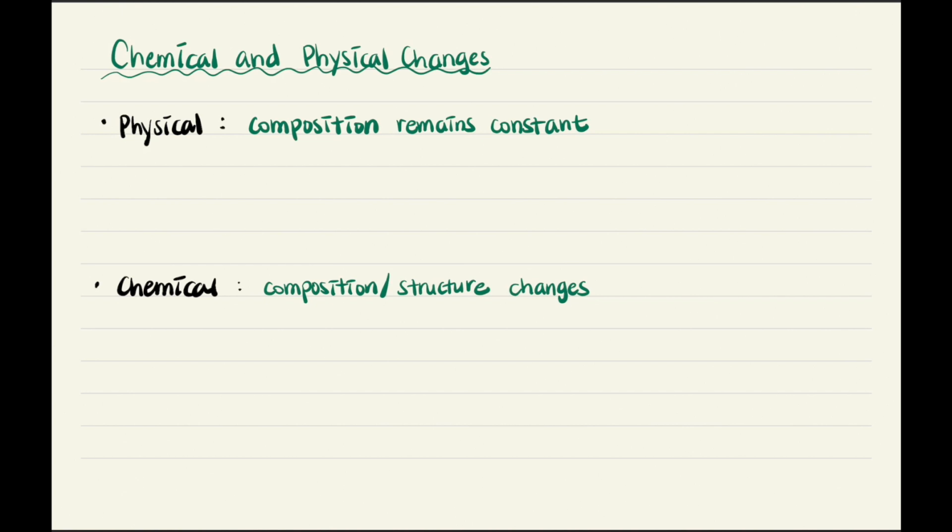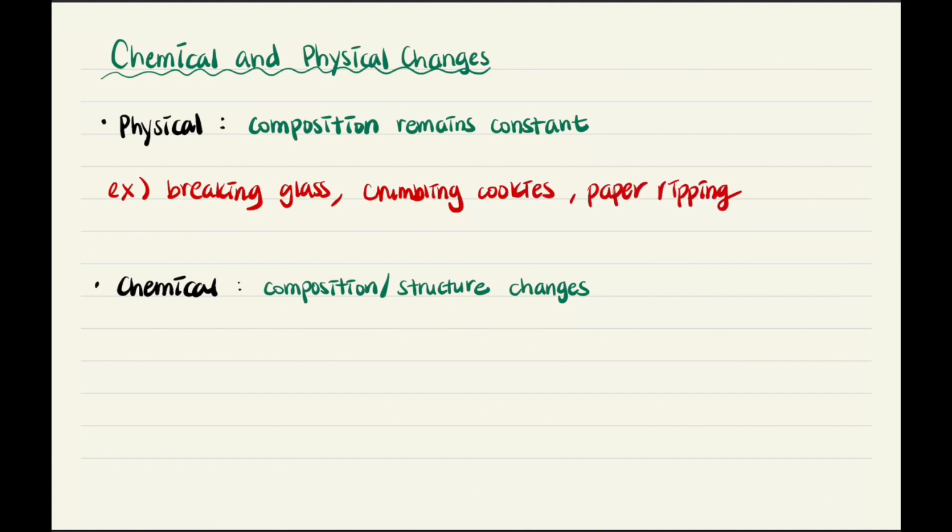So matter undergoes changes, and those changes can be classified as either physical or chemical. Generally speaking, physical change doesn't alter the identity of the substance, but chemical change does. For physical change, there is no new substance that's being formed. So let me give you some examples. Breaking glass, crumbling cookies, paper ripping. Those are all physical changes where there is no new substance being formed. So the composition does not change.